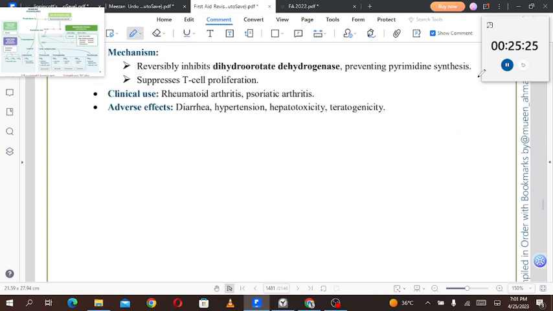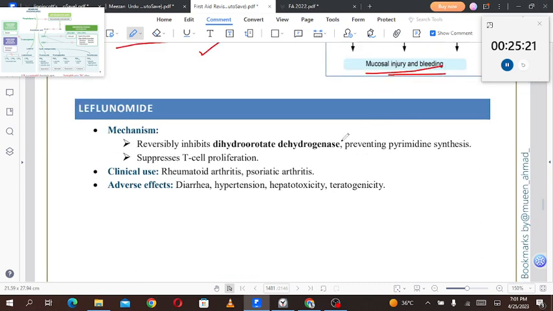Now let's talk about leflunomide. Leflunomide reversibly inhibits dihydroorotate dehydrogenase, preventing pyrimidine synthesis and suppressing T cell proliferation. Clinical use is rheumatoid arthritis and psoriatic arthritis. Adverse effects include diarrhea, hypertension, hepatotoxicity, and teratogenicity.